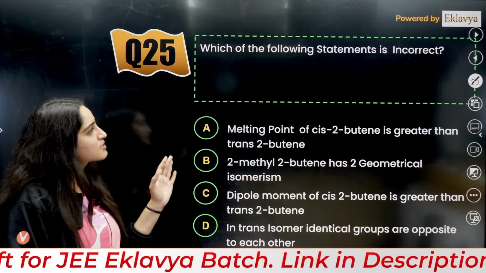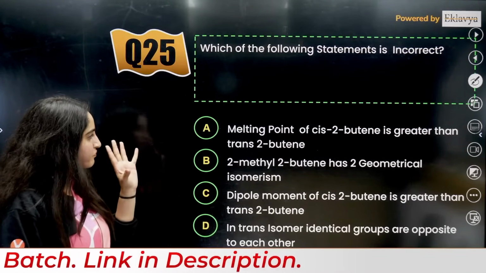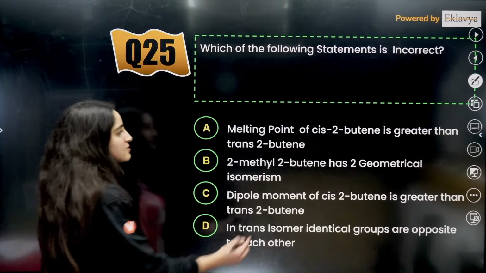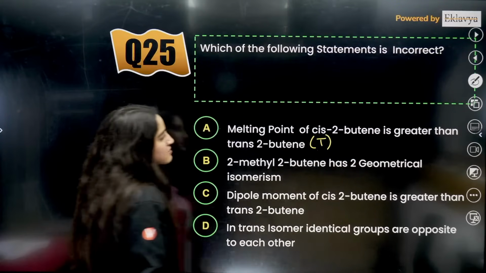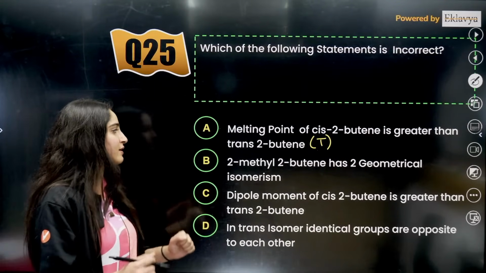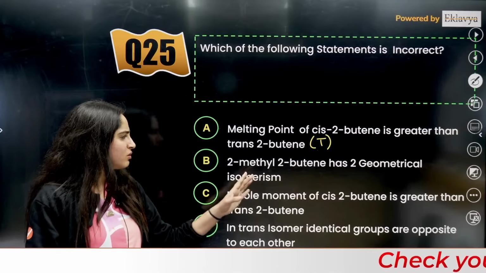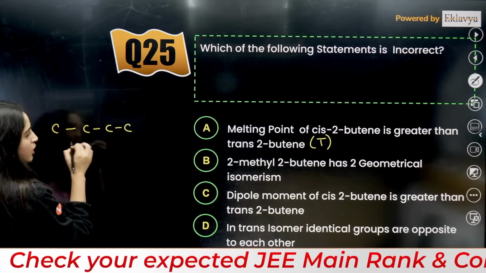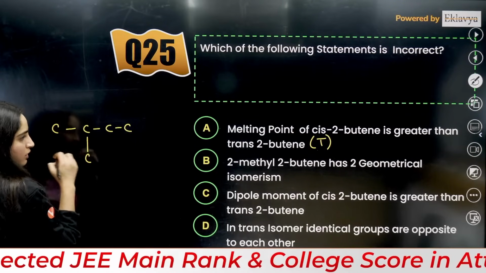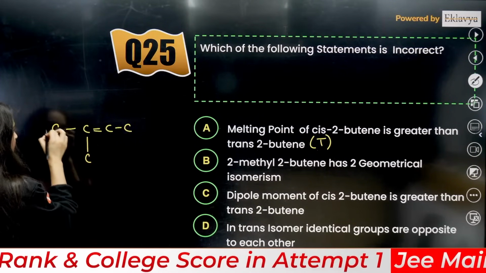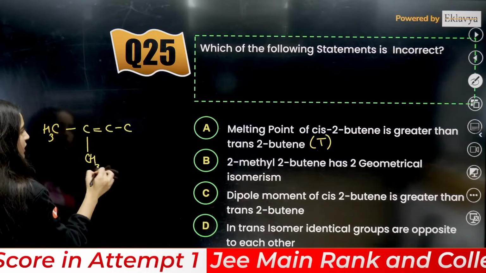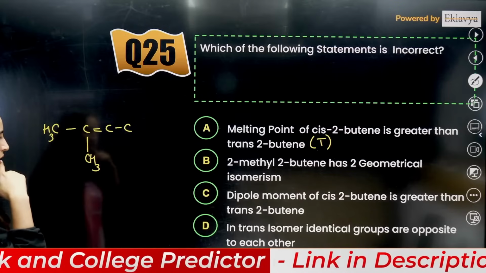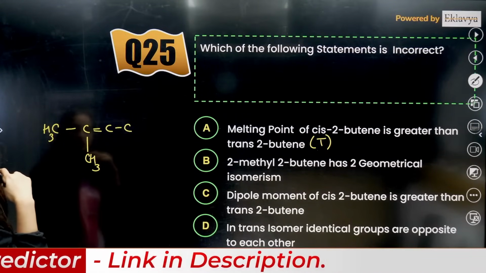Which of the following statements is incorrect? A: the melting point of cis-2-butene is greater than trans, that is correct. Cis has a greater melting point as compared to trans because of symmetry reasons. B: 2-methyl-2-butene has two geometrical isomers. Let me draw this, 2-methyl-2-butene: 1, 2, 3, 4. Second you have methyl, and 2-butene means here you will have CH3, CH3.